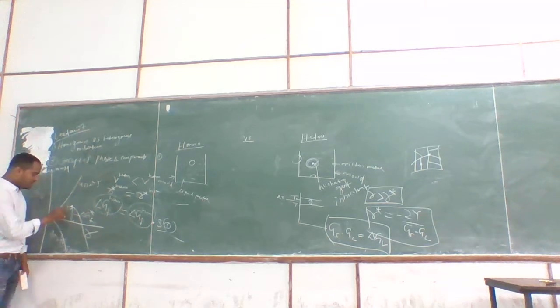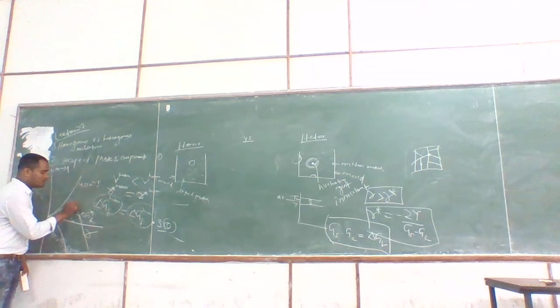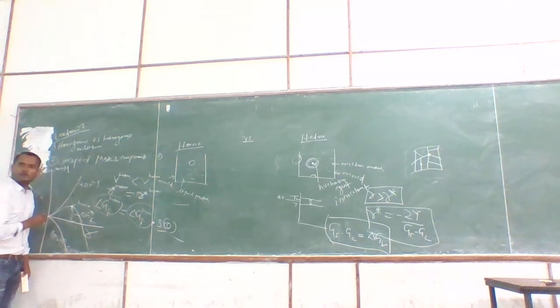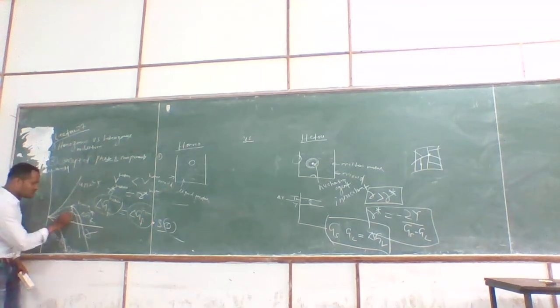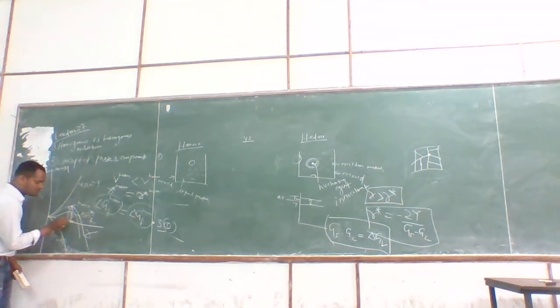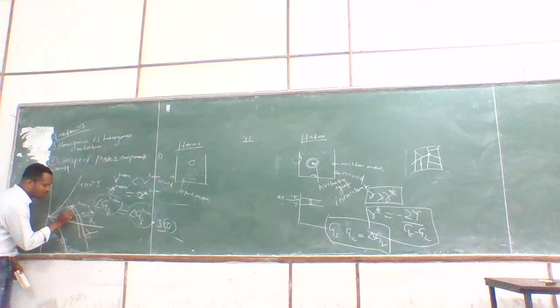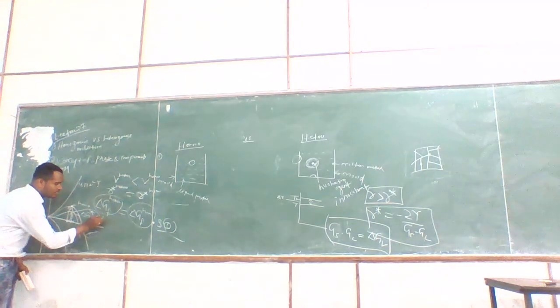Okay? So this is the situation for, suppose I am writing this is for homo, then hetero will be like this. Now you can see the gap is less here, but here the gap is more. So this one is for hetero.